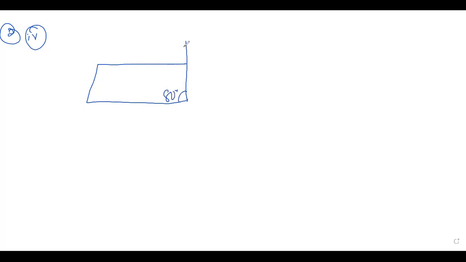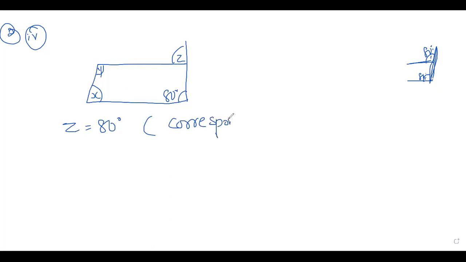80 degree. This is z, y, x. Let's see, directly you can say these are parallel lines, and if you consider this as a transversal, just now I had told you these two are corresponding angles. If it is 80, it is also 80 degree. So I will write z is equal to 80 degree. What angles are these? Corresponding angles are equal.